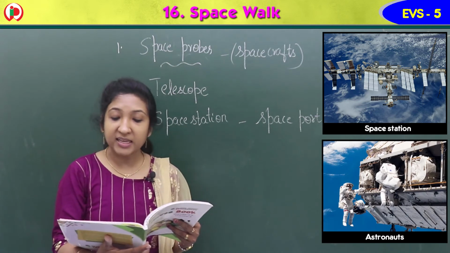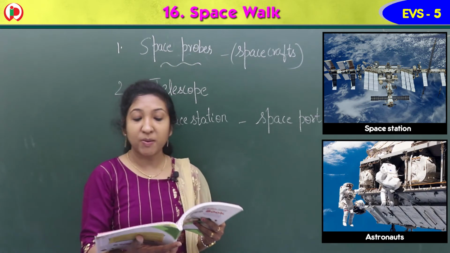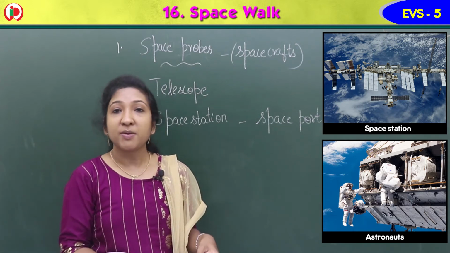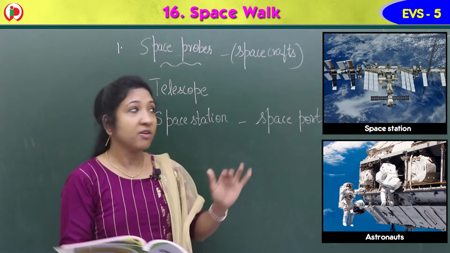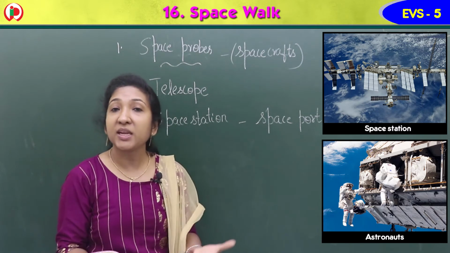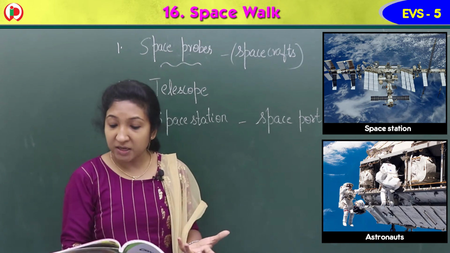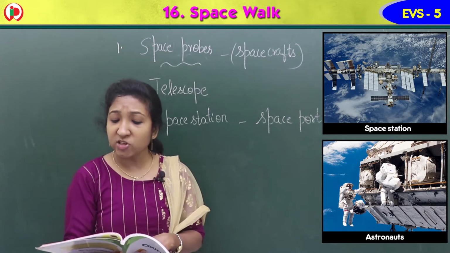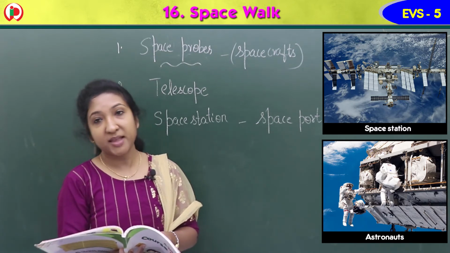Astronauts live and carry out scientific experiments in space. The astronaut, the person who goes into space, lives there in the space station. Why? They want to carry out many experiments there. So they live there and do all the experiments. The International Space Station, ISS, is the only space station.